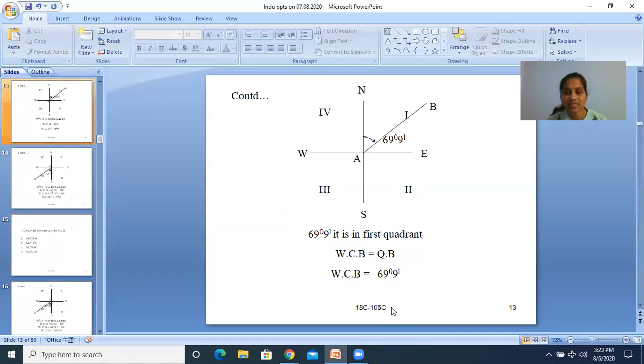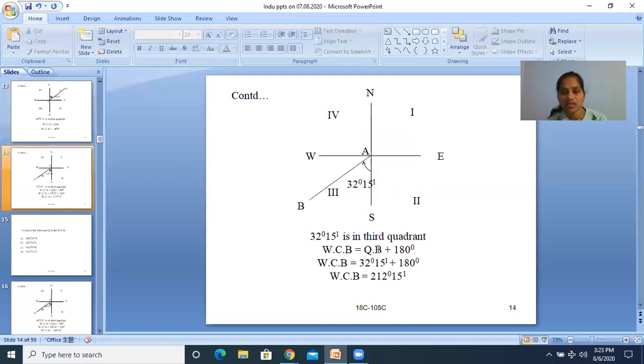Then northeast is the first quadrant. So then this line AB is northeast 69 degrees 9 minutes. This is in first quadrant. So what is the rule for conversion in first quadrant? There is no change in bearings. So WCB is equal to QB. Then WCB is equal to 69 degrees 9 minutes.